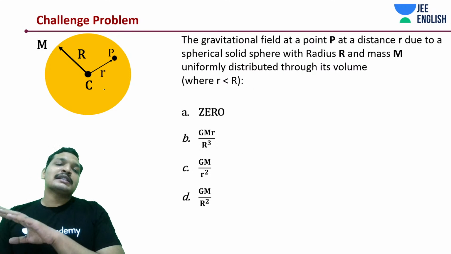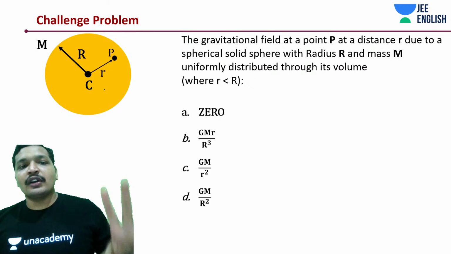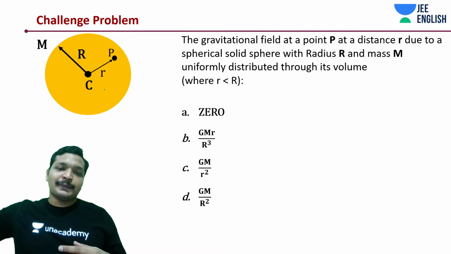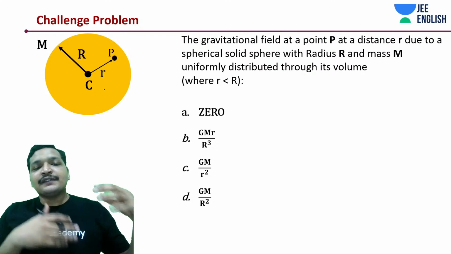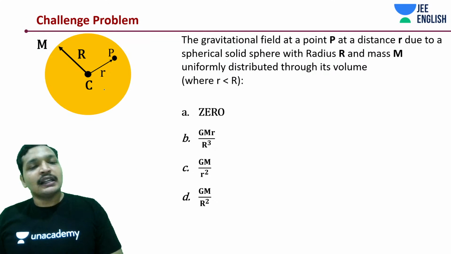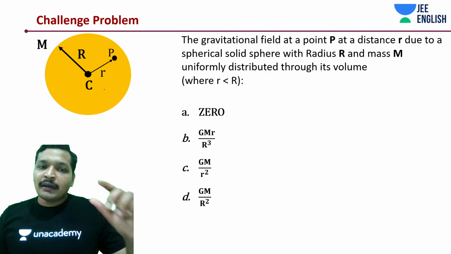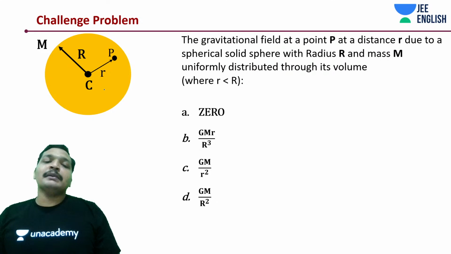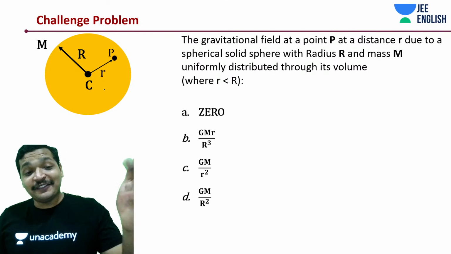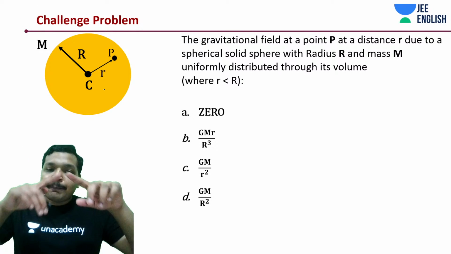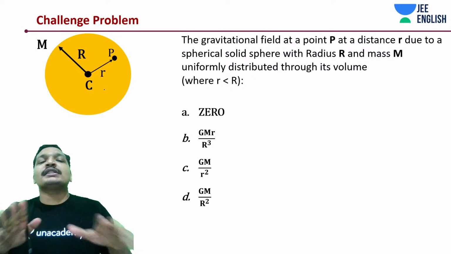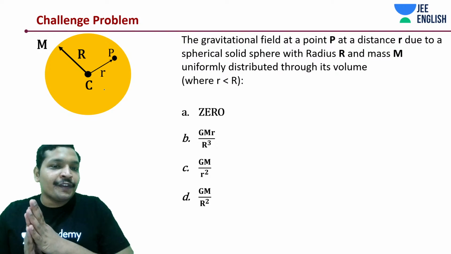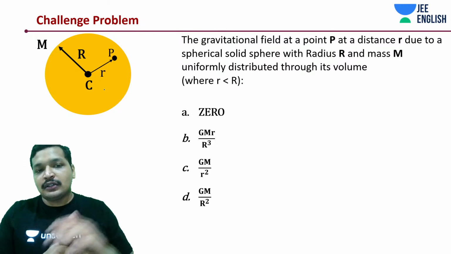Both for solid spheres or shells or hollow spheres, any point outside that shell or sphere is going to appear as if the mass is concentrated at the center, and you would calculate taking an equivalent point mass at the center of the shell and find out the potential and the field. And for any point inside the shell, there exists no field inside the shell because there is no mass enclosed.